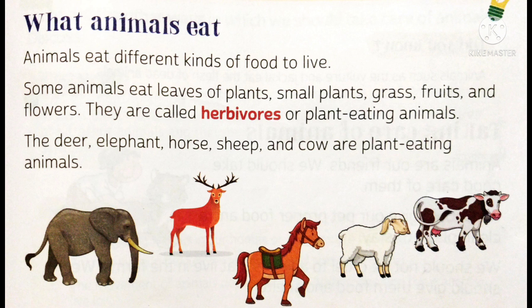So, some animals eat only green plants or parts of plants or grasses or fruits. These animals are known as herbivorous or plant eating animals. The deer, elephant, horse, sheep and cow are all plant eating animals. They come under the category of herbivorous.